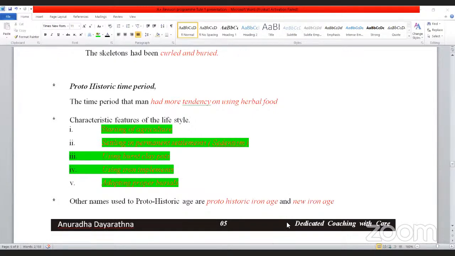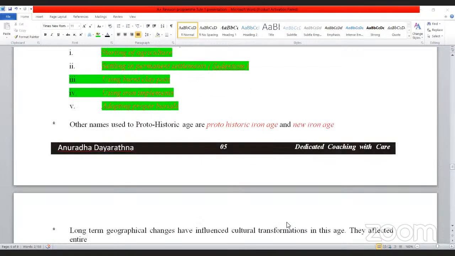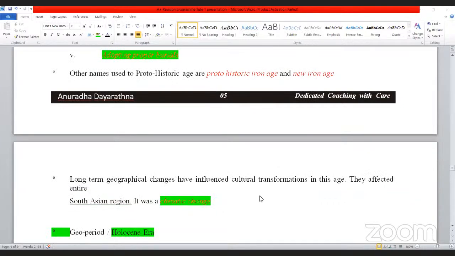Right. Then see. Long-term geographical changes have influenced cultural transformations in this age. They affected the entire South Asian region. It was a climatic change. What was this climatic change? We call it the Geoperiod Holocene era.